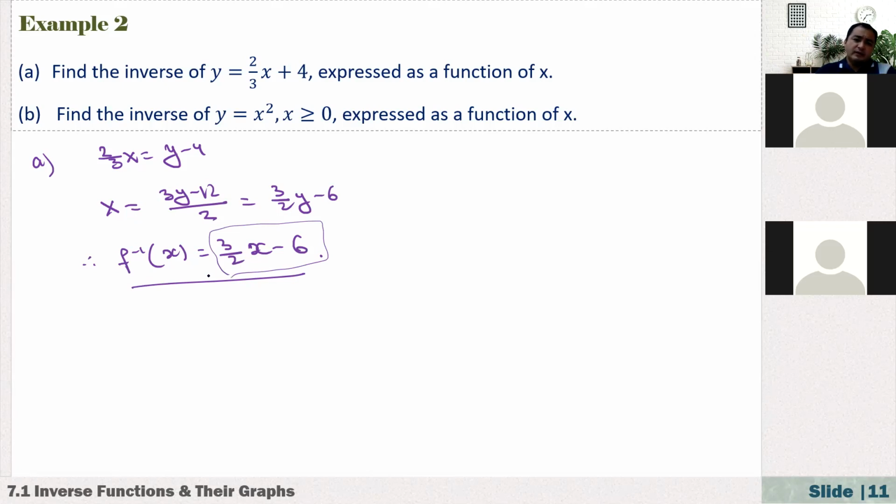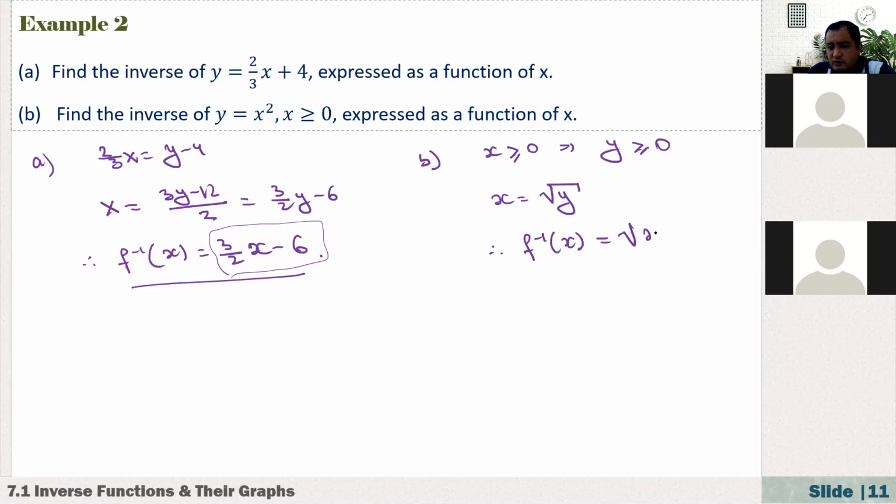How about the second one? In a similar way, we need to solve this for x. Since x is greater than or equal to 0, and also y will be greater than or equal to 0, to solve this for x, take the square root of both sides, so x equals the square root of y. Because here y is positive, while x is positive, I'm just taking the positive root. So the inverse of the given function is the square root of x.